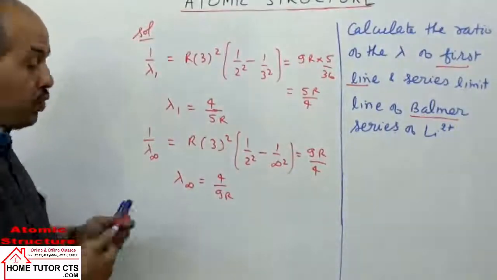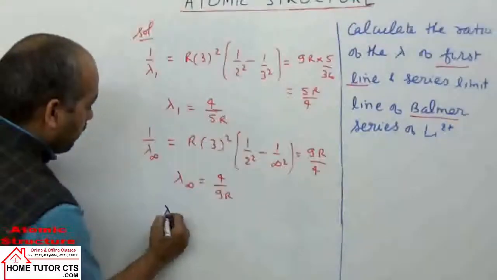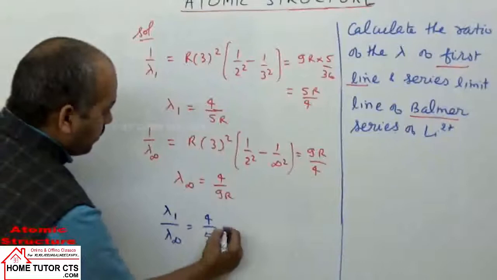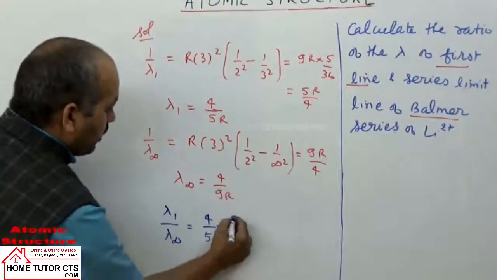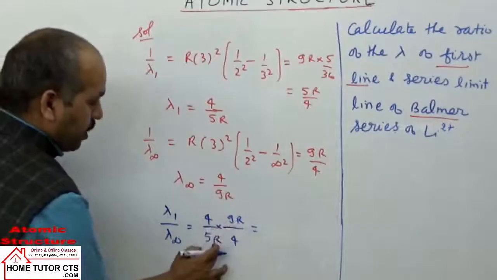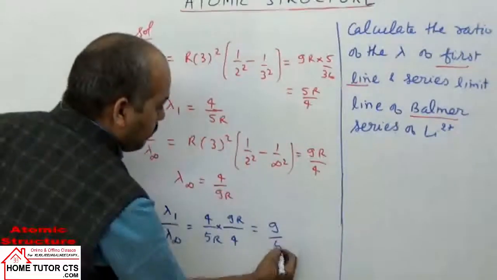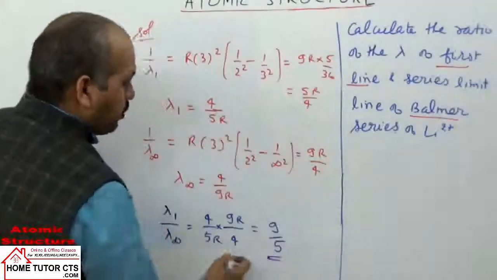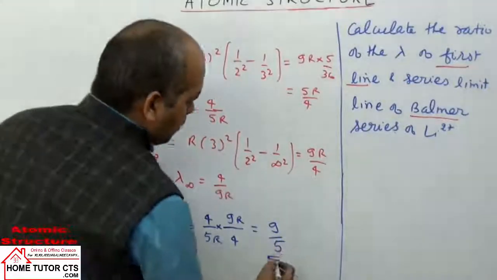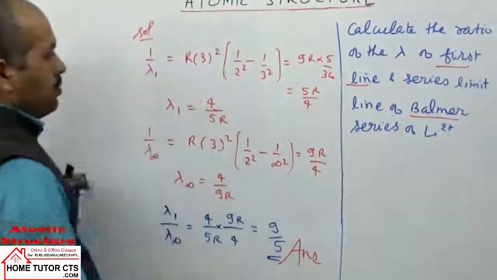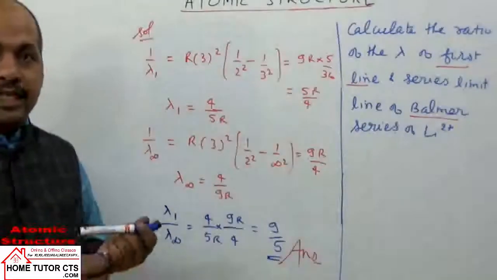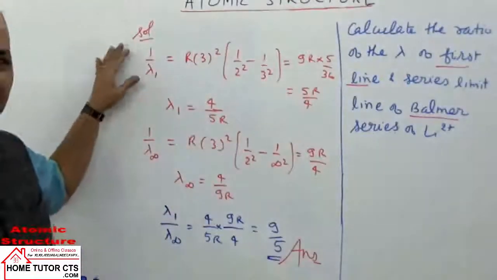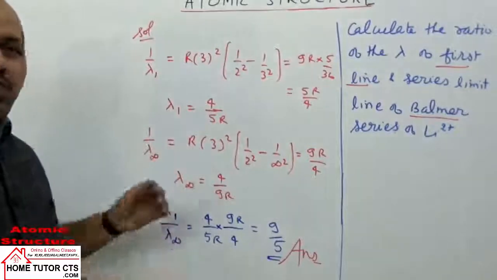When you take the wavelength ratio, lambda 1 by lambda infinity is 4 by 5R divided by 4 by 9R. R cancels out, 4 cancels out, and what remains is 9 by 5. So 9 by 5 is the answer to this question. This kind of question is very easy; you can solve it comfortably. If it involves wave number or wavelength, just be careful in calculations. They are quite easy questions.